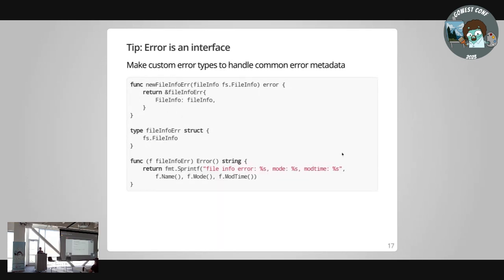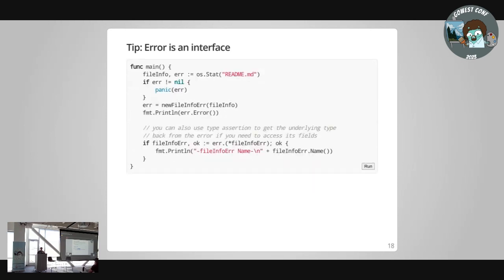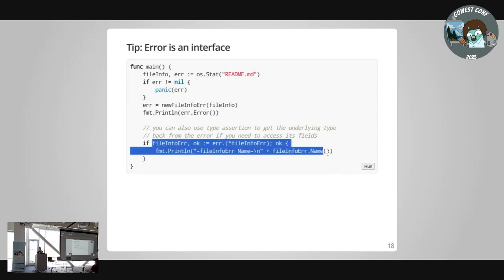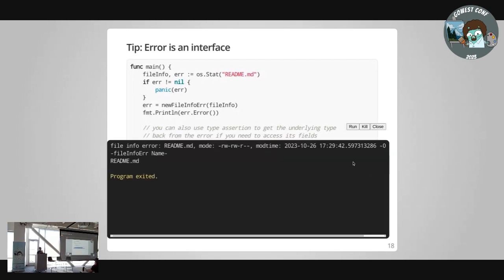So a more complex example is a file info error. So here's something where I say, pass me some information about a file. And then when someone prints my error, I'm going to use that information to build you a rich error message automatically. We'll use this in a second here. So I'm going to load some file information using os.Stat. I'm going to make a new file info error and print it. And you can see I'm even doing some typecasting in here to say, okay, I can print it and just deal with it as an error, but I can also force that back into one of its original types and get data back out of it.